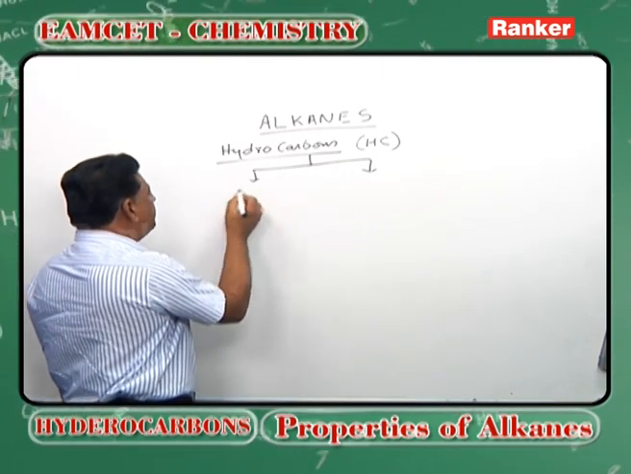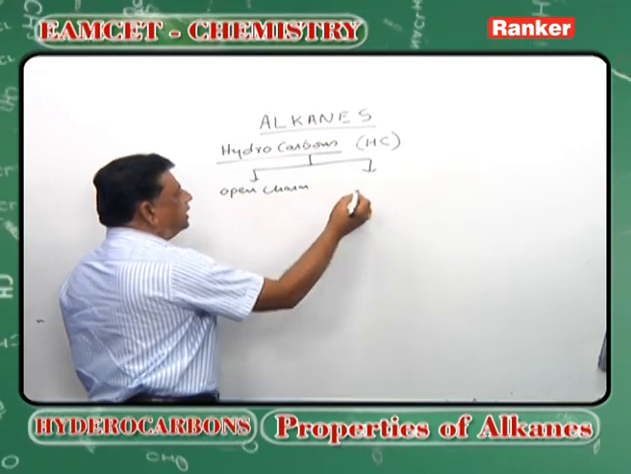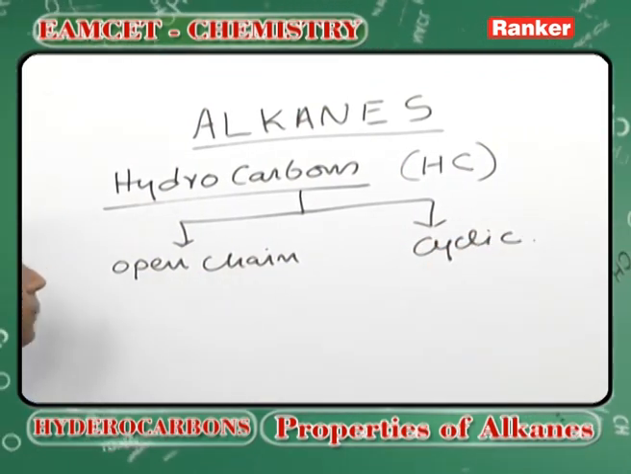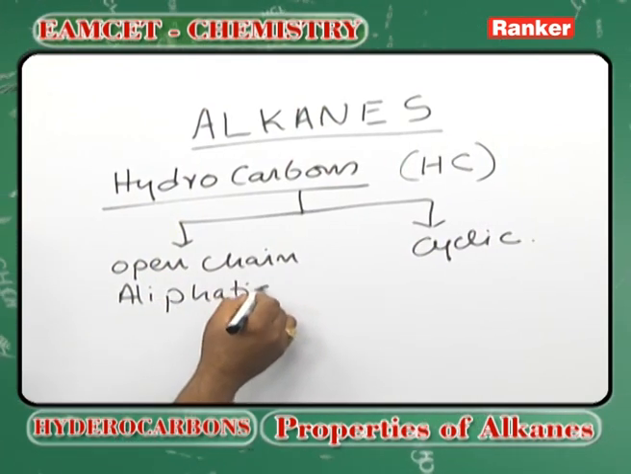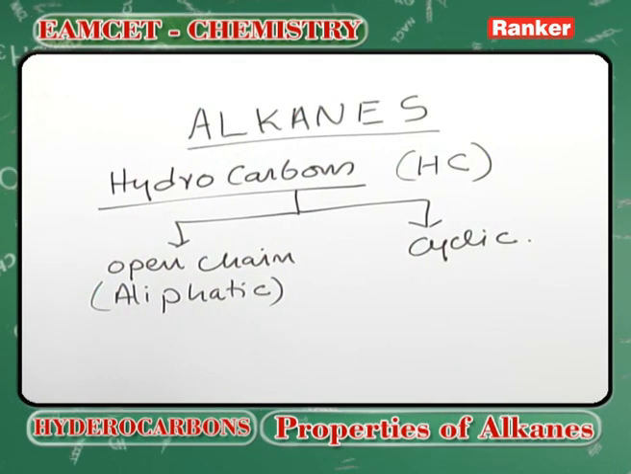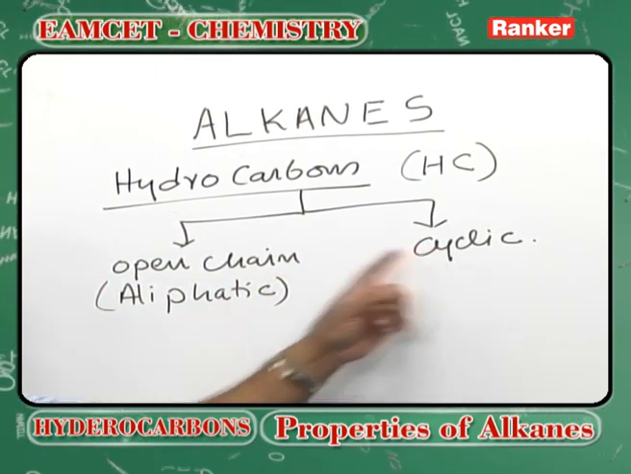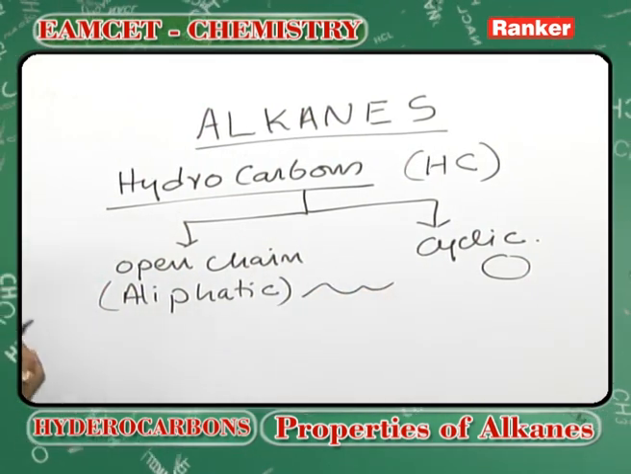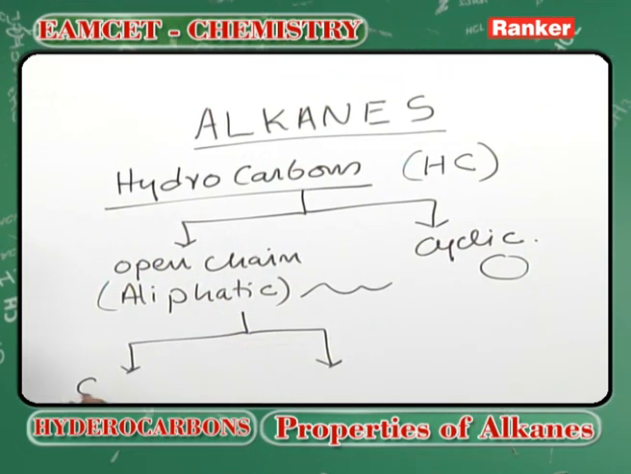These are open chain compounds, where there are no cycles, and cyclic compounds. Open chain compounds are also called aliphatic compounds. Aliphatic is a word used as the opposite of aromatic. Here, aliphatic means it is not a cyclic, ring type of compound, but an open chain type of compound. Open chain compounds may be classified again into two types, saturated